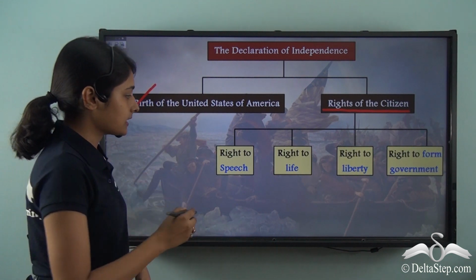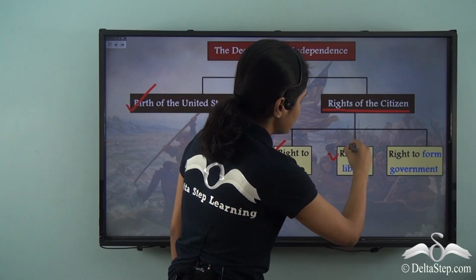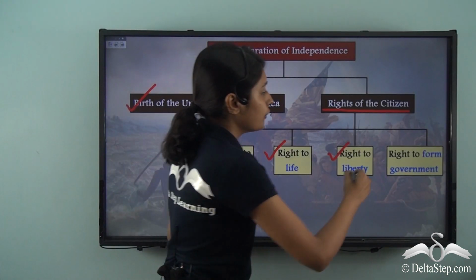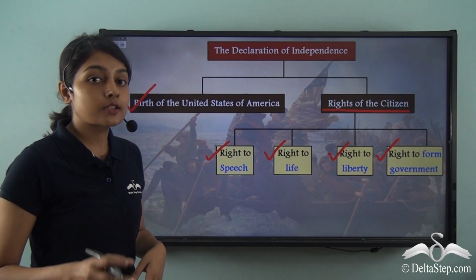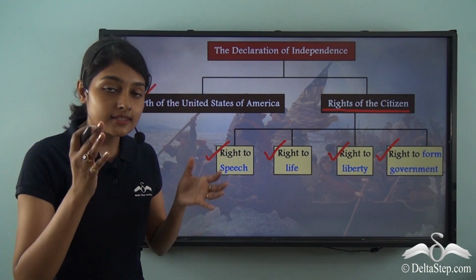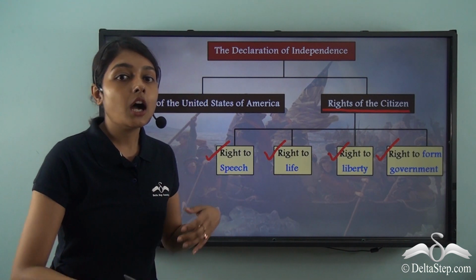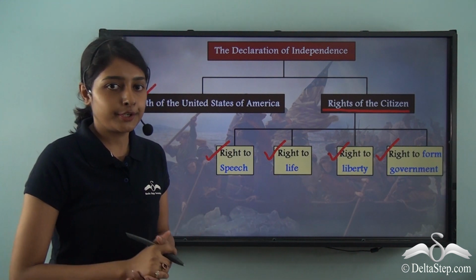It stated the right to speech, the right to life, the right to liberty, and the right to form government. That is to say, these rights could be exercised by the people of this nation. This nation would no longer be under the colonial rule of British power or any other power.